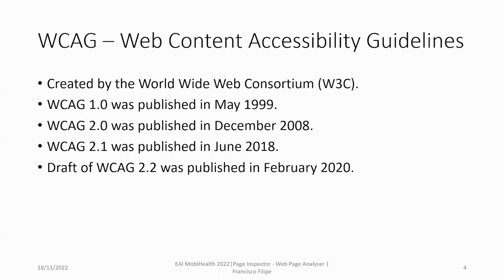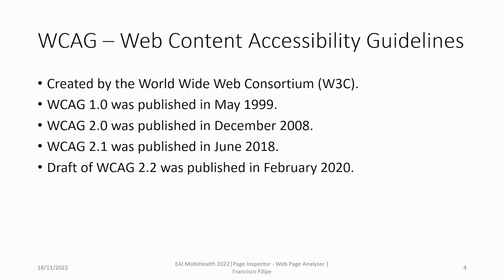The Web Content Accessibility Guidelines are a series of guidelines for improving web accessibility. Created by the World Wide Web Consortium in cooperation with individuals and organizations worldwide, WCAG are the required guidelines for making your website available for all users. The first version was published in May 1999. WCAG 2.0 was published in December 2008, and WCAG 2.1 in June 2018. The first public draft of WCAG 2.2 was published in February 2020.